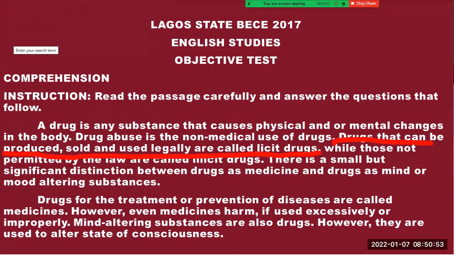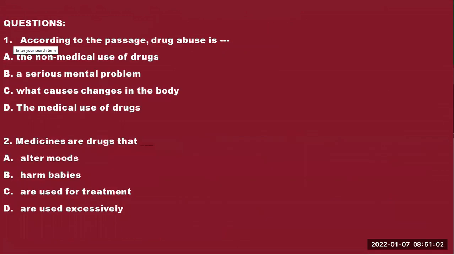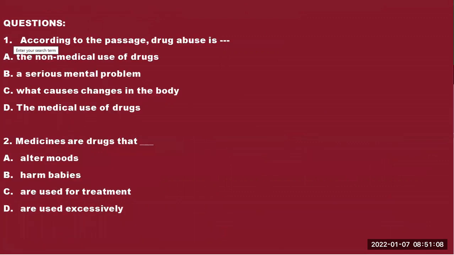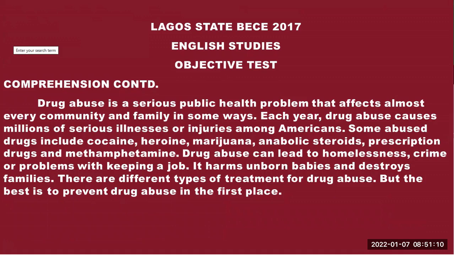Now we look at question number 4. Drug abuse is a serious problem because it affects, all right, so we are going to look at that.